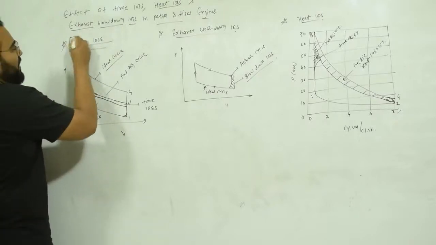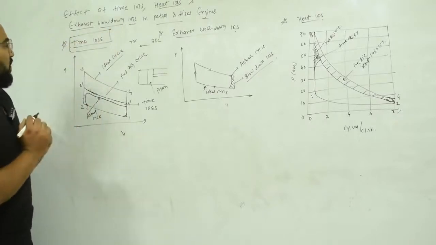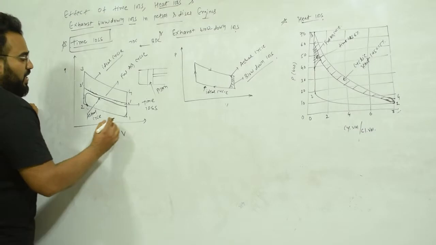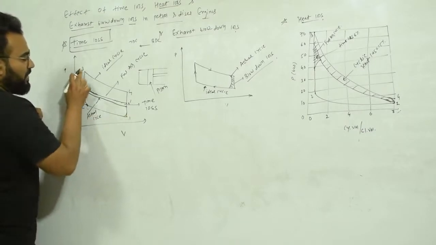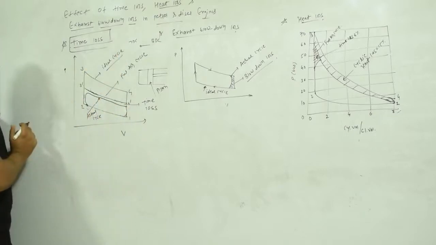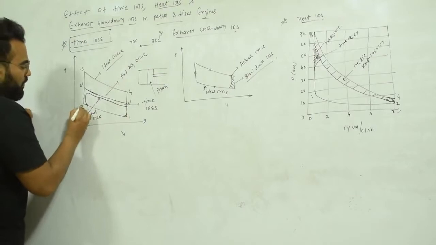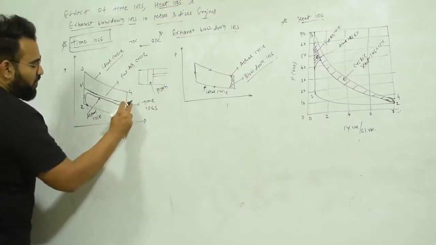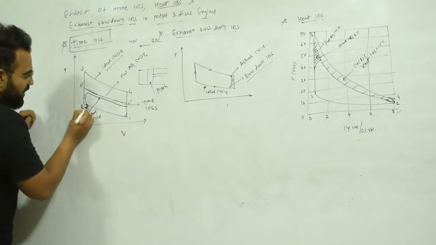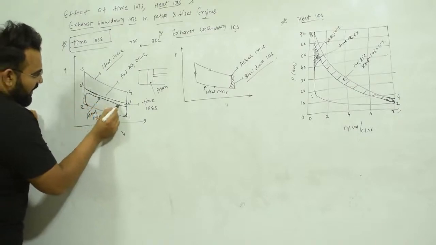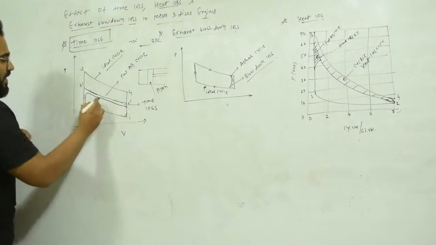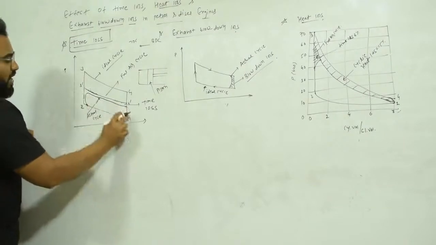What is the time loss happening in the actual cycle? Let us first understand what time loss is. Here you can see a PV diagram with points 1 to 2, 2 to 3, 3 to 4 and 4 to 1. This cycle is our ideal cycle, or air standard cycle. Then 1 to 2, 2 to 3, 3 to 4, 4 to 1 is our fuel air cycle. And our actual cycle is something like this. It deviates like this, up to here. This is how the actual diagram of the actual cycle is.